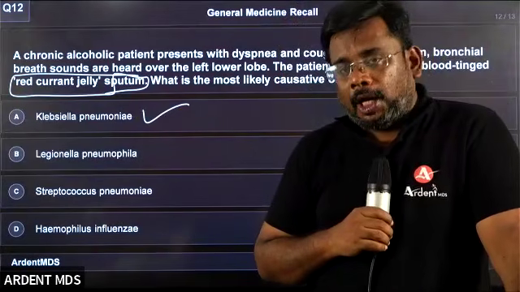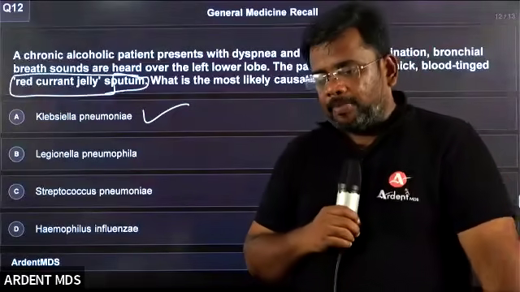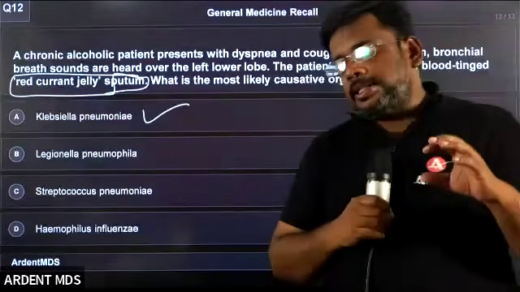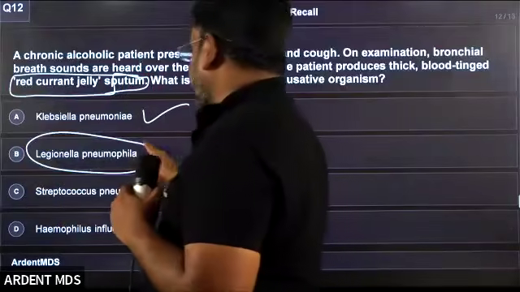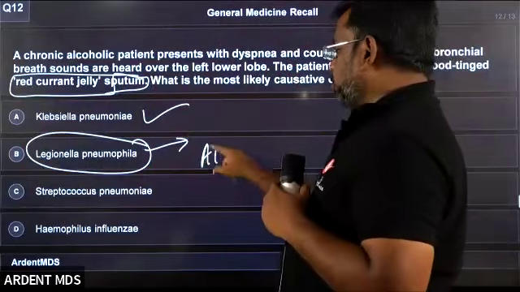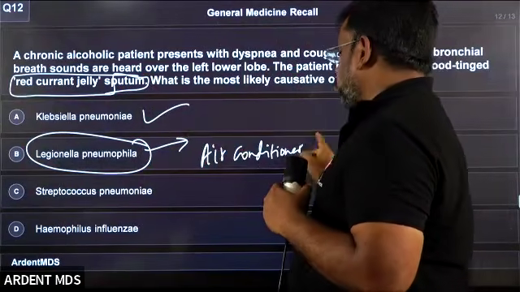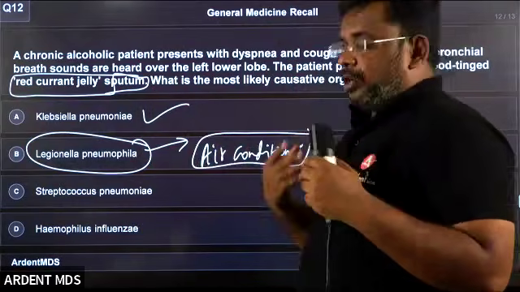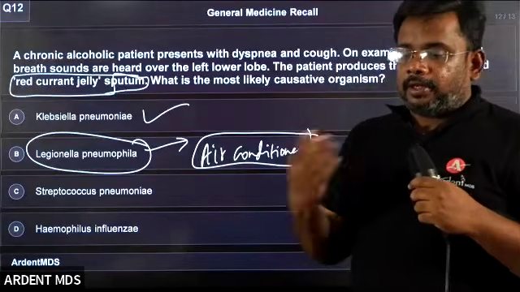What about Legionella? Legionella is one question which is commonly asked in your NEET exam. Legionella is the organism which usually spreads in air conditioning. Usually the question will be like this: a patient who attended some medical conference or dental conference, after returning from the conference, got a fever.